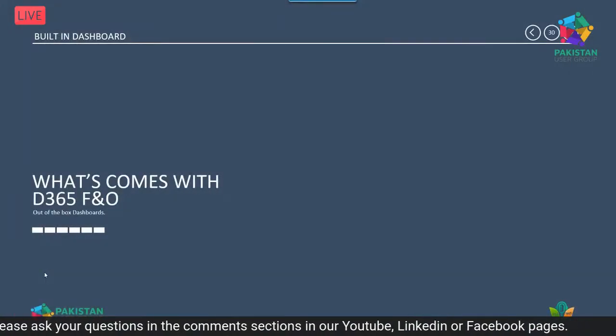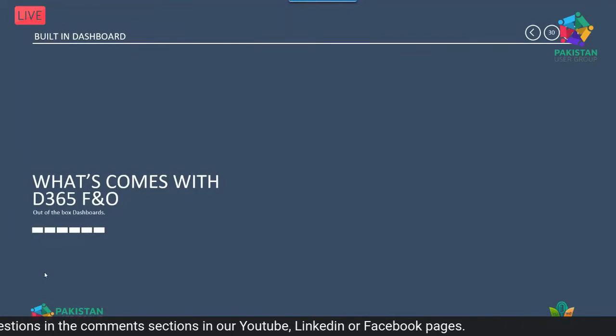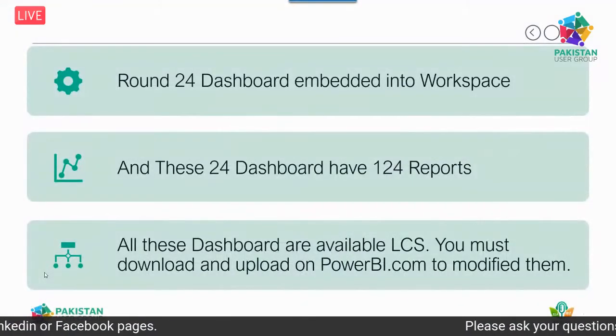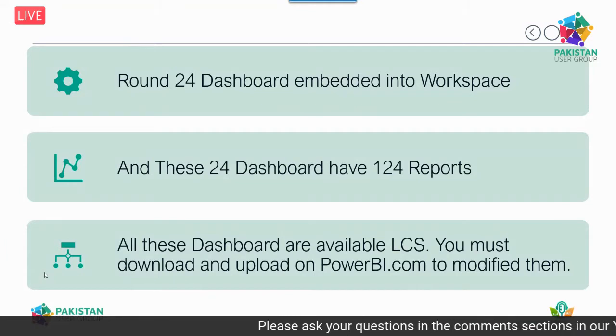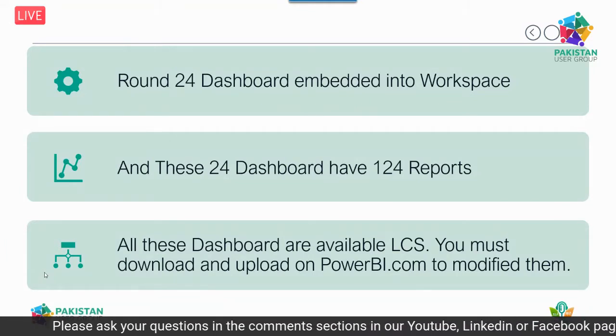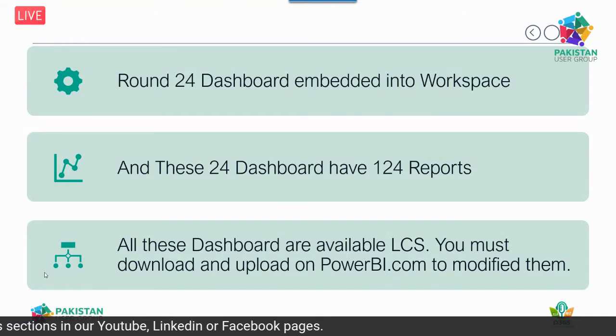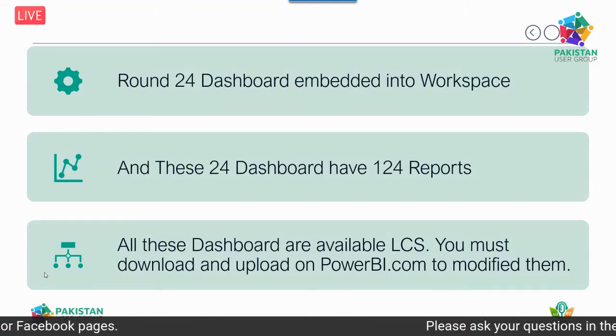So now what comes with D365 for finance and operations? Microsoft provides more than 24 embedded dashboards in workspaces, and these 24 dashboards have 124 reports. My friends, all these dashboards are available on powerbi.com. You can download them, modify them, and upload as per requirement.